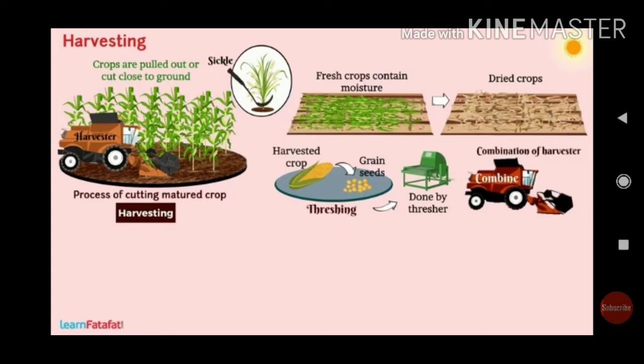After 4 months, the crop is ready to cut, right? This is very important, because before cutting there should not be a cyclone or rainfall. All the efforts, all the investment, everything will be wasted.